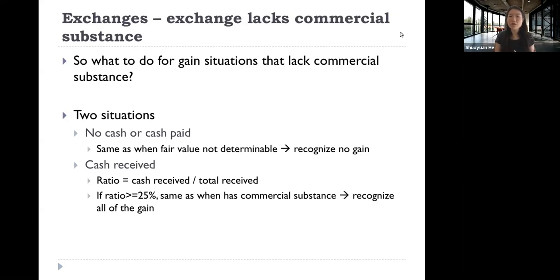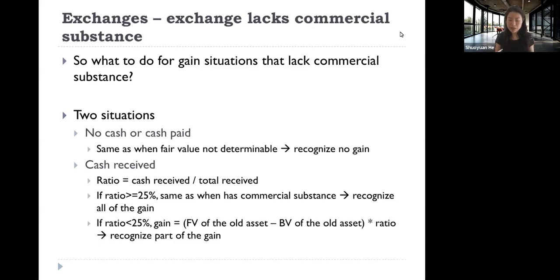If the ratio is more than 25%, we recognize all of the gain, so we view it the same as if it has commercial substance. However, if the ratio is less than 25%, we only recognize part of the gain. This may look complicated, but it's not that complicated. Let's go through what it means through two examples.